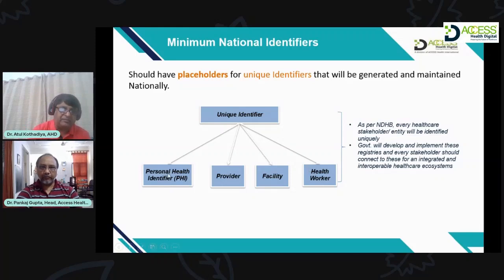For example, the personal health identifier, which is the beneficiary registry: the patients or people should have their unique identifier. Every provider or doctor should have their own identifier. Every facility, every health worker, whether ASHA or nursing staff, everybody delivering healthcare services should be uniquely identifiable. And unless these registries are being used, data will not be interoperable.